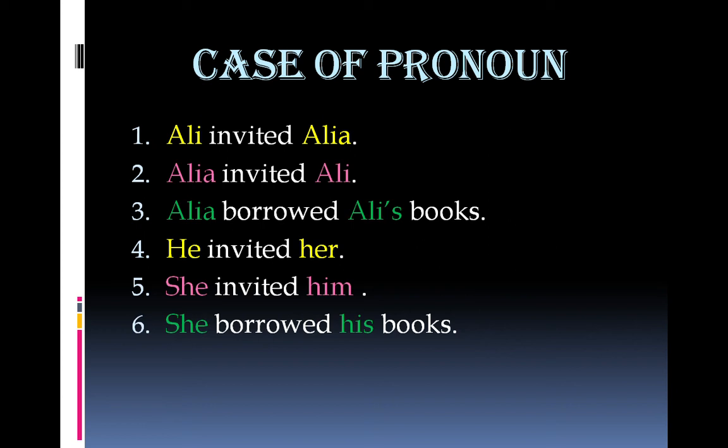Number 4, this sentence corresponds to sentence number 1. He invited her. He has been used for Ali and her for Alia. He is in subjective case and her in objective case. Sentence number 5 is related to sentence number 2. She invited him. She has been used for Alia and him for Ali. She is in subjective case and him objective case.